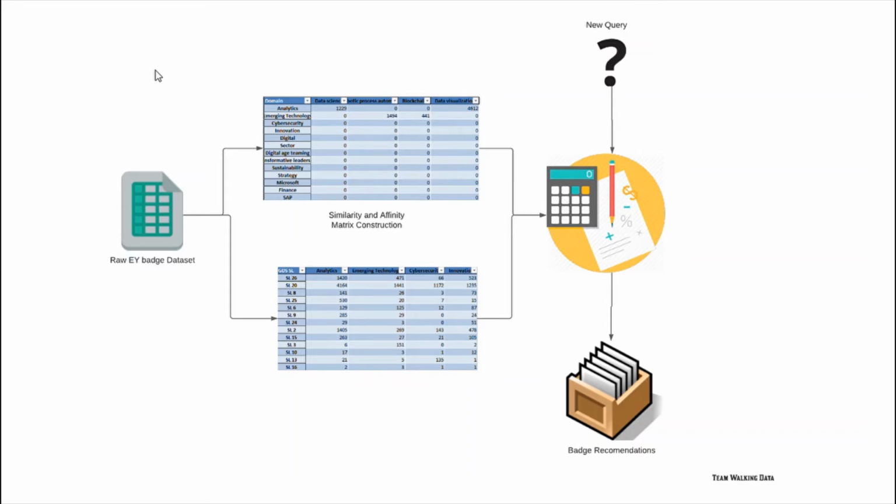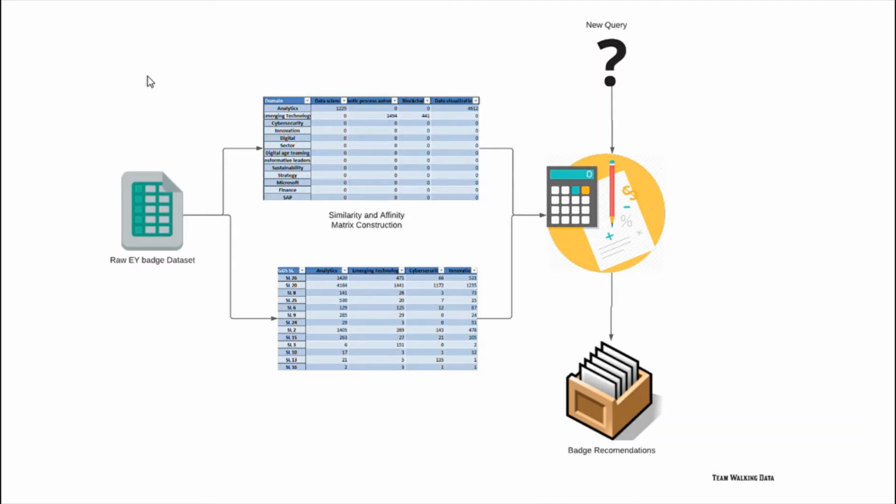We have chosen the theme of EY badges. The first task is to build a recommendation system. So we built a recommendation engine using collaborative filtering of badges for recommendations from the historical data of similar users. We constructed a few similarity and affinity matrices.